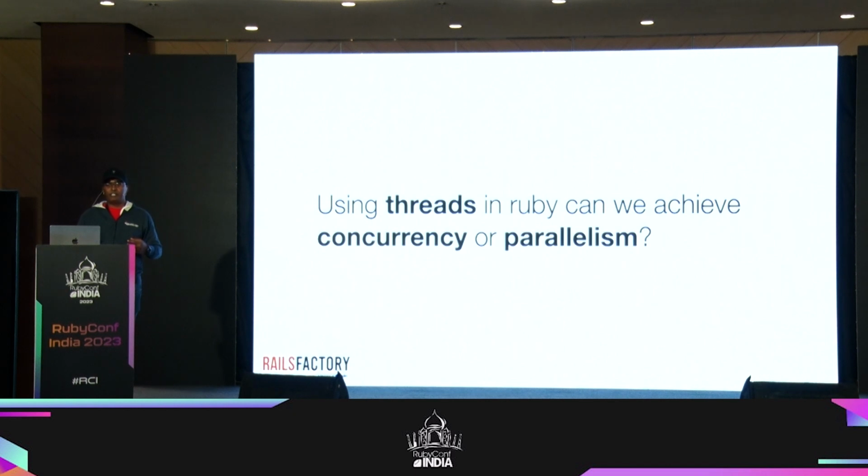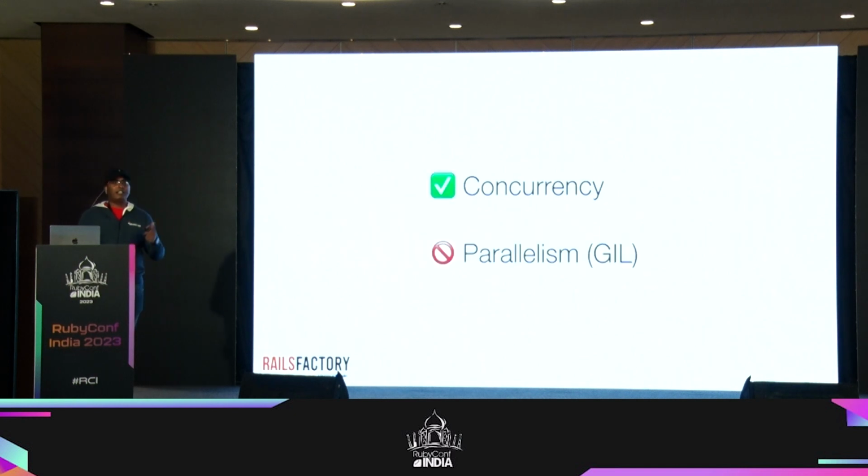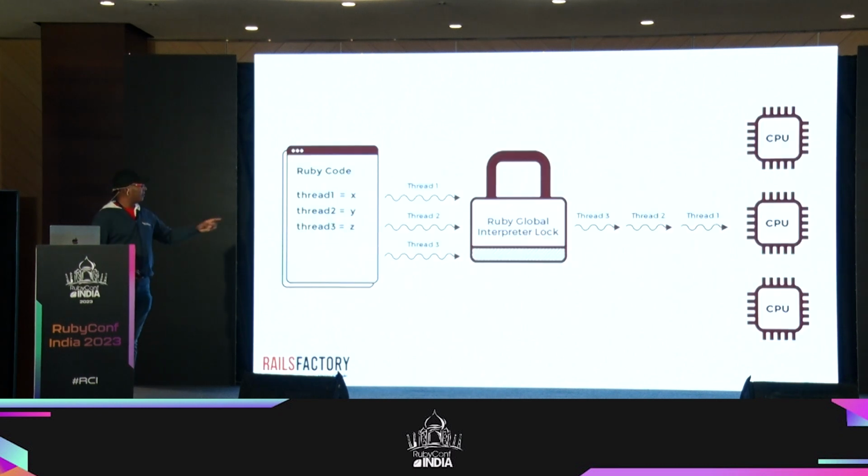So using threads in Ruby, can we achieve concurrency or parallelism? Concurrency, yes, but parallelism is not possible. Why? Because of the global interpreter lock. So we have this lock at the center, so it doesn't matter even if you write a program which has multiple threads.